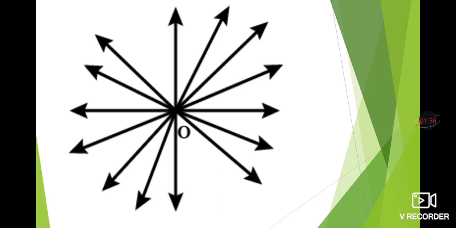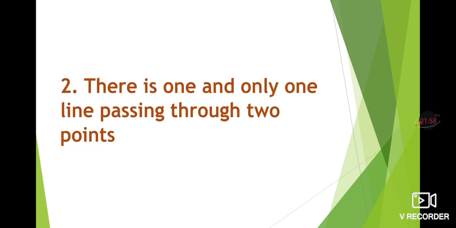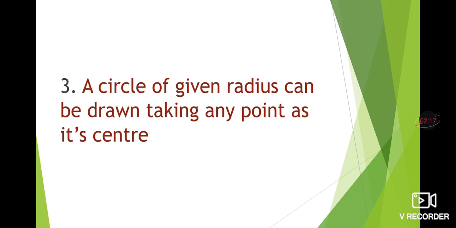The second postulate is there is one and only one line passing through 2 points. When there are 2 points, only one line can pass through them. If you try to pass another line, it will be the same line only. It cannot be a new line.